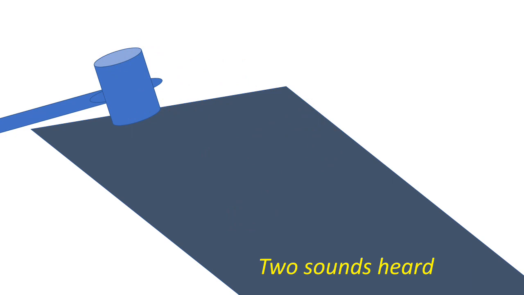So here also we can hear two different sounds. Hope that you are all understanding this part. Simply, this solid body carries the sound, and the second sound is carried by the air around it. That's why we can hear two different sounds, and for that we have to put our ear